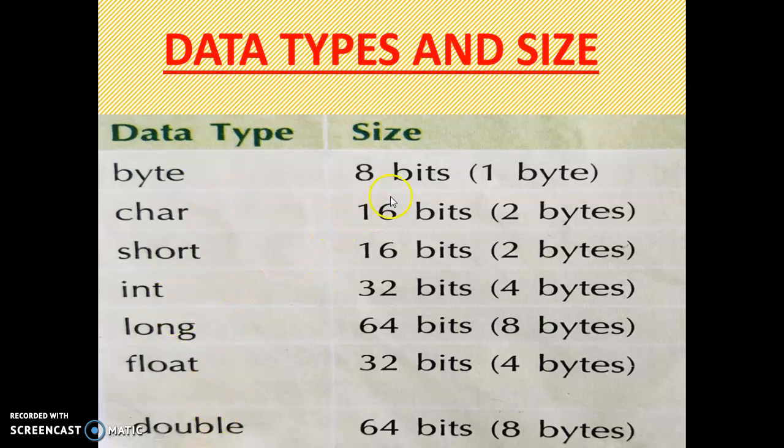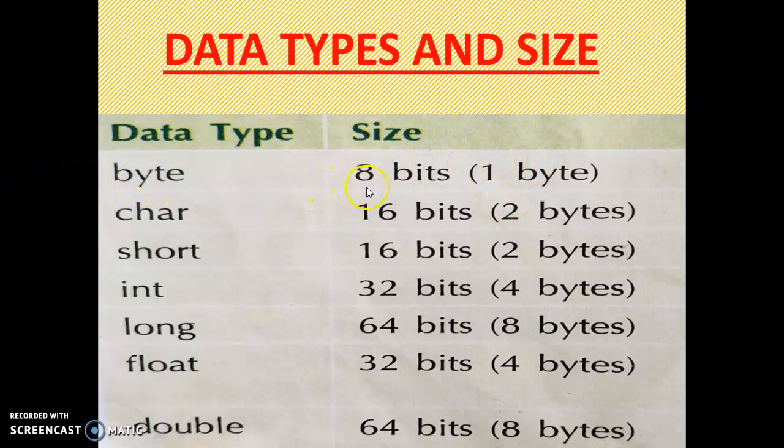Now come to this part, sizes. A question may come on how many bits or how many bytes any data type takes in memory. You already know that 8 bits is 1 byte. So if you remember bits, then you can easily convert to bytes, or if you remember bytes, then you can easily convert to bits. Remember either one, and you can answer both, vice versa.